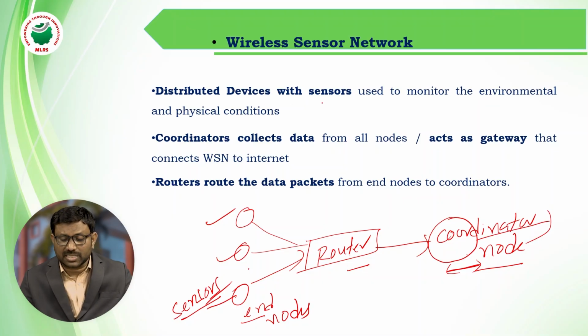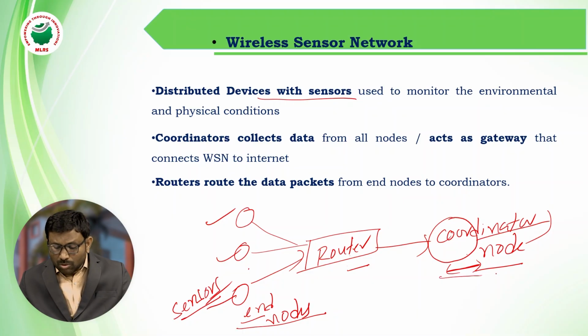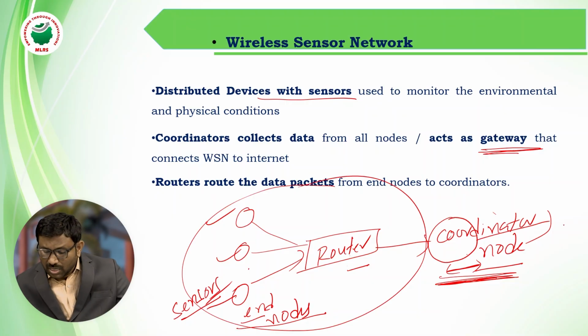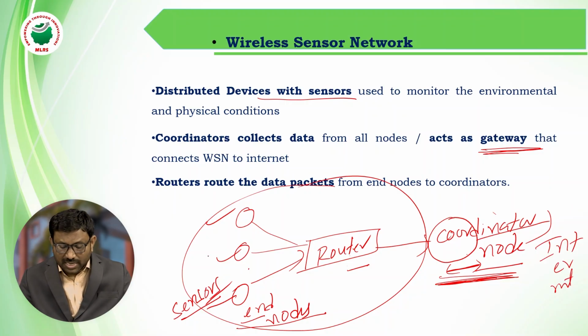Distributed devices with sensors are used to monitor environmental and physical conditions. The sensors available in end nodes will gather surrounding data and physical conditions. The coordinator node collects data from all nodes and acts as a gateway that connects the wireless sensor network to the internet.